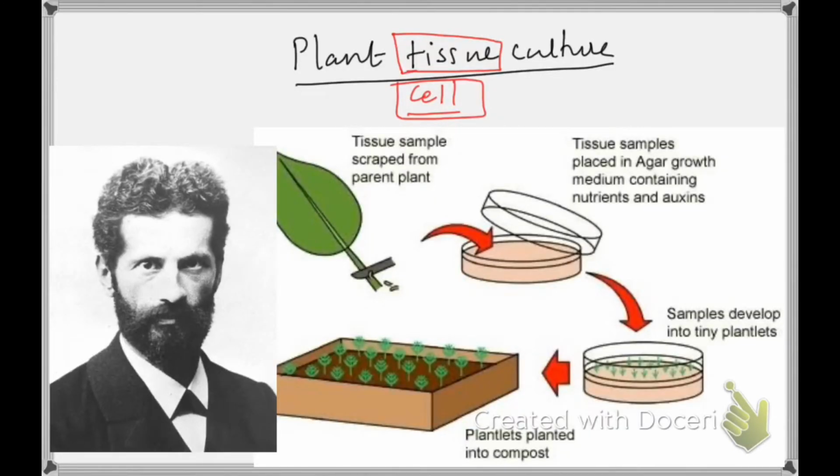Welcome to my classes. Today's topic is plant tissue culture. See this figure that will convey to you the simple meaning of plant tissue culture. We know plants have a property of vegetative propagation. That means it's a type of asexual reproduction.